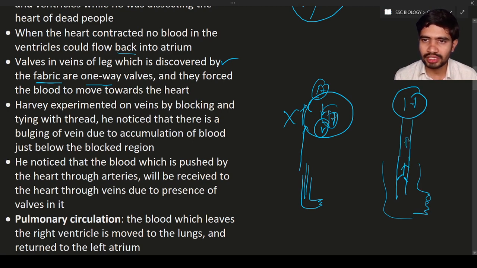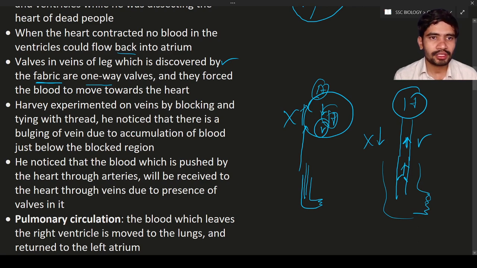Hence the blood moves in this direction towards the heart. This is possible, but the flow of blood in the opposite direction is not at all possible. Why? Because the veins always carry the blood from the body parts to the heart. Hence they have one-way valves that help the movement of blood towards the heart.